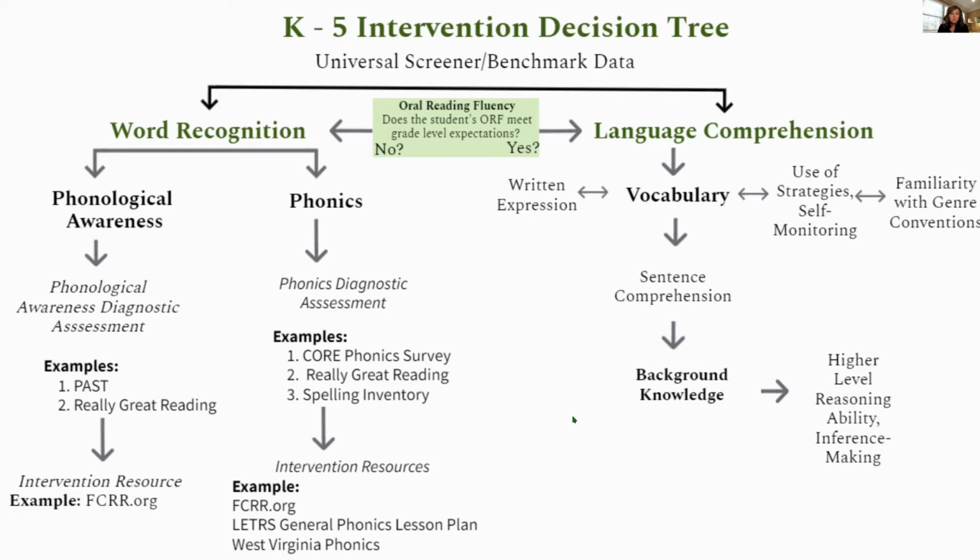The additional subskills of language comprehension include written expression, the use of strategies for self-monitoring, and understanding of text genres, characteristics, and features. The ability to comprehend simple to complex syntax within a sentence, and the use of higher level reasoning skills. This decision tree can assist in strategically identifying the learning targets for students that will help to accelerate their academic growth.